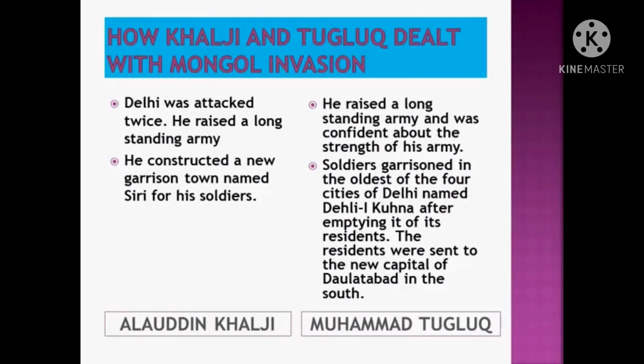So let's talk about how Khalji and Tughlaq dealt with Mongol invasion. During Alauddin Khalji's reign, Delhi was attacked twice. He raised a long-standing army. He also constructed a new garrison town named Siri for his soldiers. While Muhammad Tughlaq raised a long-standing army and was confident about the strength of his army, soldiers were garrisoned in the oldest of the four cities of Delhi, named Delhi-e-Kuna, after emptying it of its residents. The residents were sent to the new capital of Daulatabad in the south.